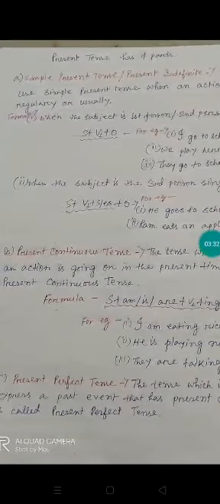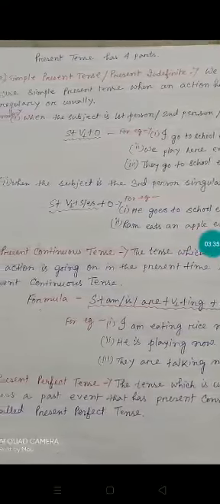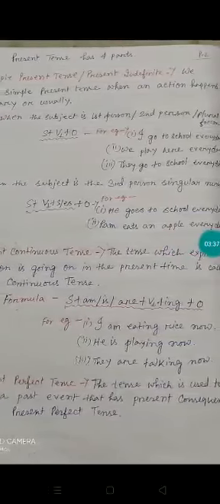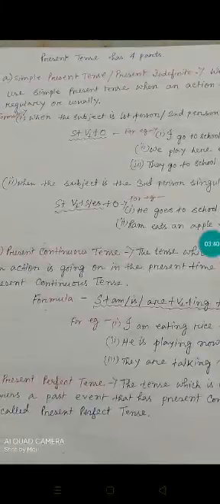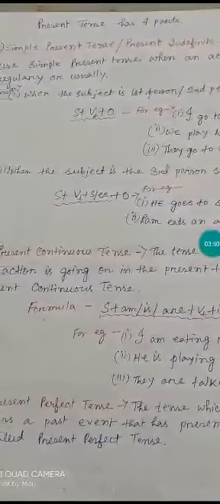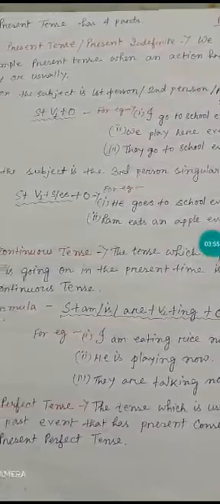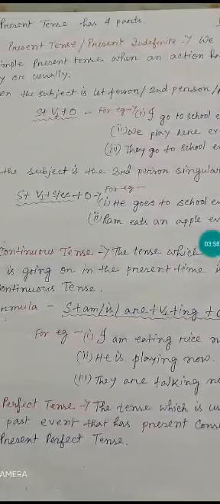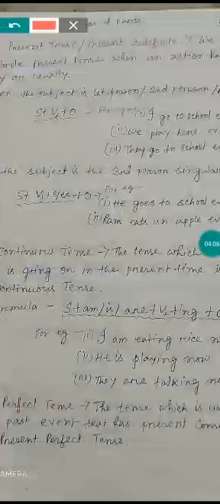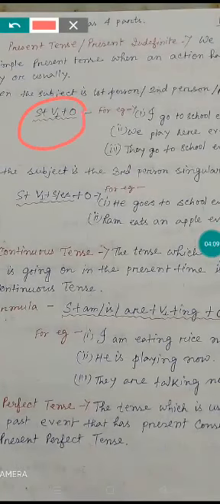We use simple present tense when an action happens regularly or usually. Again I am saying, when an action happens regularly or usually, then only we use simple present tense. Now the formula. Formula number 1: when the subject is first person, second person or plural form, then we use this formula: subject plus verb 1 plus object.